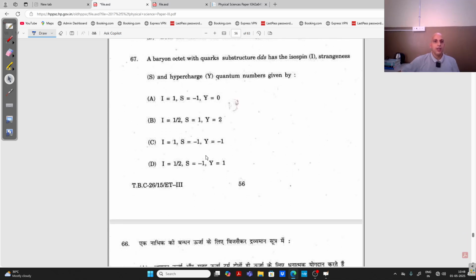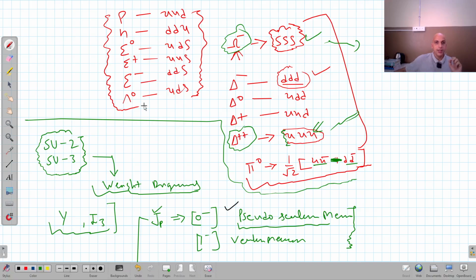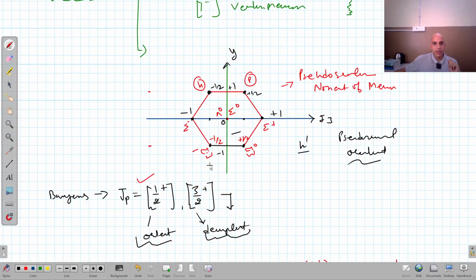You can see here a baryon octet with quark substructure down, down, strange has isospin, strangeness and hypercharge quantum numbers given by. Now once again down, down, strange, right? This one, right? Sigma negative, right? Sigma negative is down, down, strange. Now look at the weight diagram. Sigma negative, this one, right? I3 is minus 1, hypercharge 0, right?